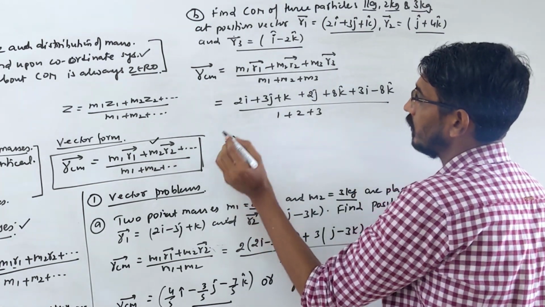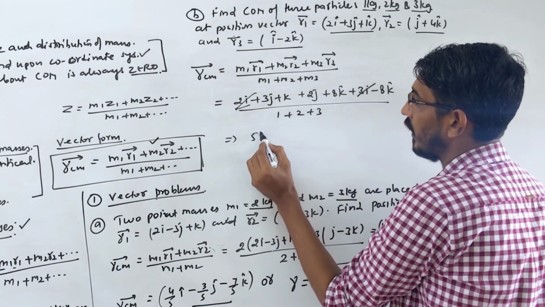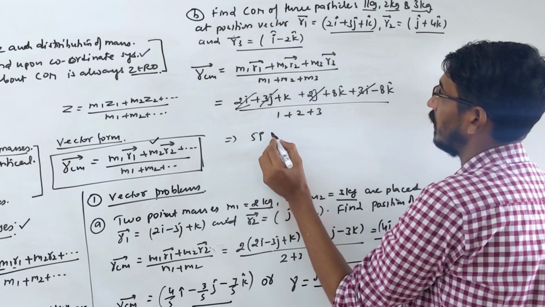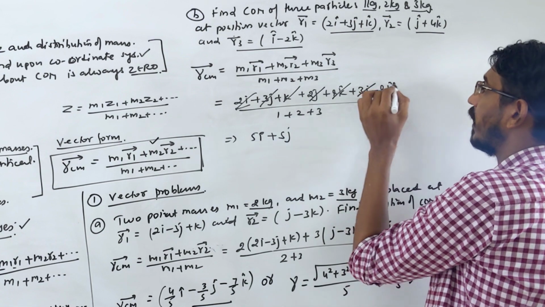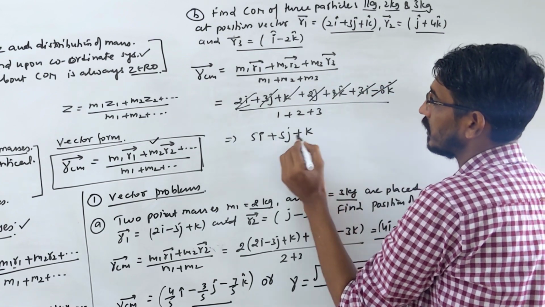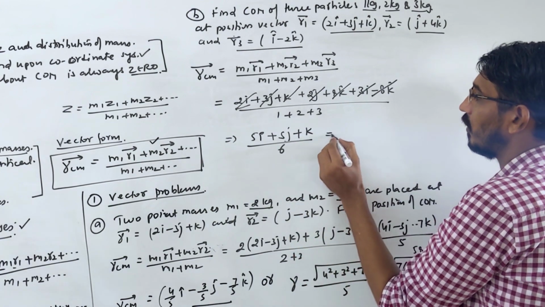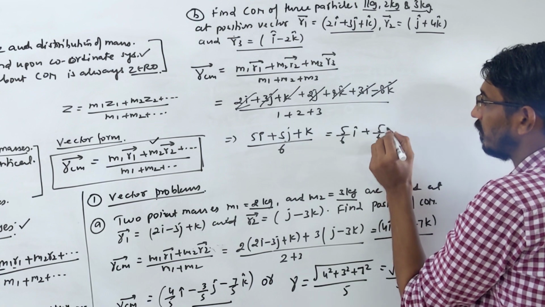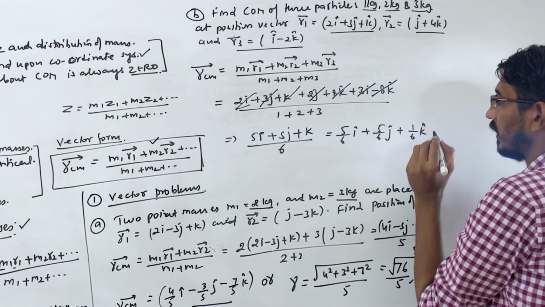So let's write them. 2i here, then 3i here, i becomes 5i. 3j plus 2j becomes 5j, right? And for k, 8k minus 8k cancels, leaving just k, divided by 6. So the answer can be written this way, or 5 by 6 of i vector plus 5 by 6 of j vector plus 1 by 6 of k vector. This is another way.